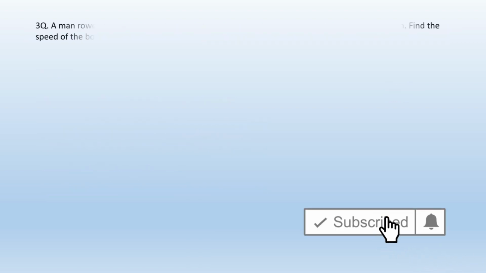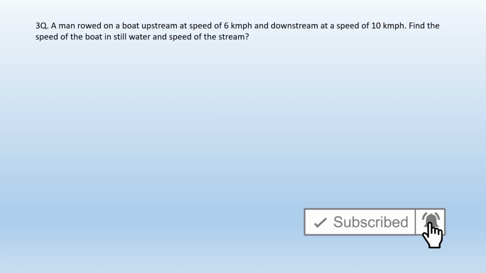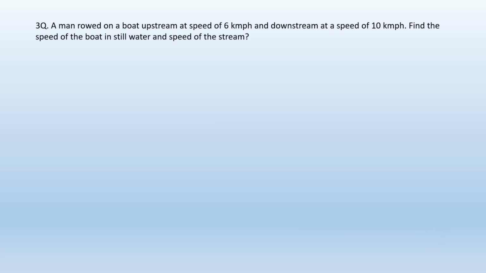And the next question is, a man rode a boat upstream at a speed of 6 kilometers per hour and downstream at a speed of 10 kilometers per hour. Find the speed of the boat in still water and the speed of the stream. Here we need to find the speed of the boat and the speed of the stream. In the given question, the upstream speed and the downstream speed of a boat are given.